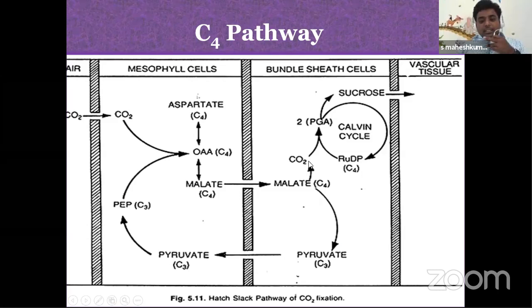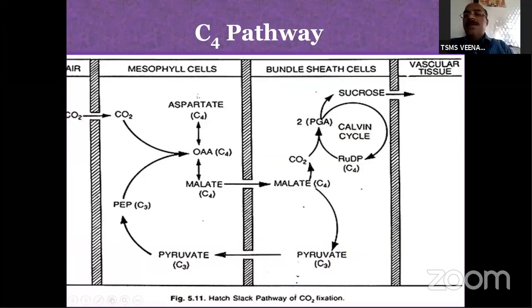But to increase the CO2 concentration, they are doing this long process: CO2 is received by PEP, forming oxaloacetic acid, which is further converted into malic acid. This enters the bundle sheath and splits into carbon dioxide and pyruvic acid. Now this CO2, the Rubisco enzyme lets RuBP combine with it and form phosphoglyceric acid to run the Calvin cycle. That is the main thing, sir. That is the difference. To avoid photorespiration, it is doing a long process.